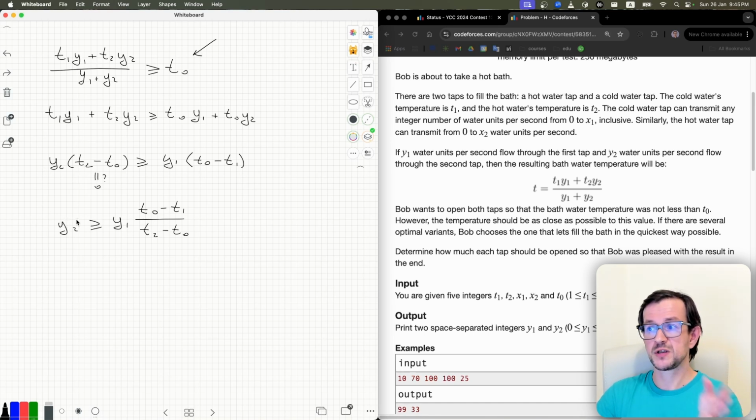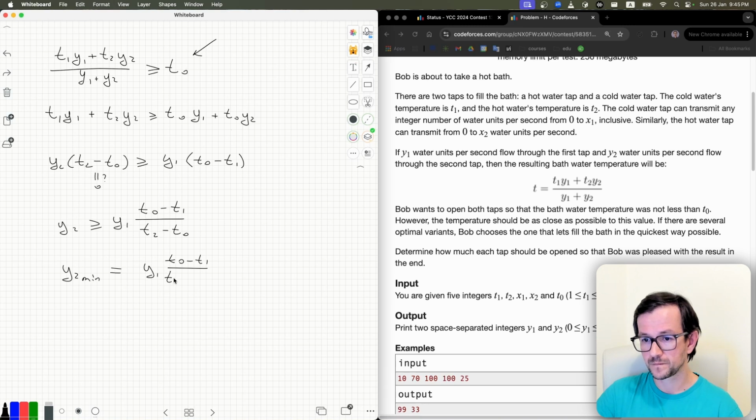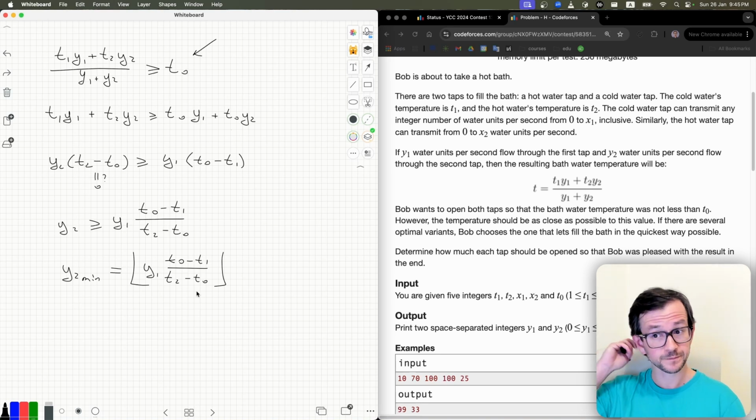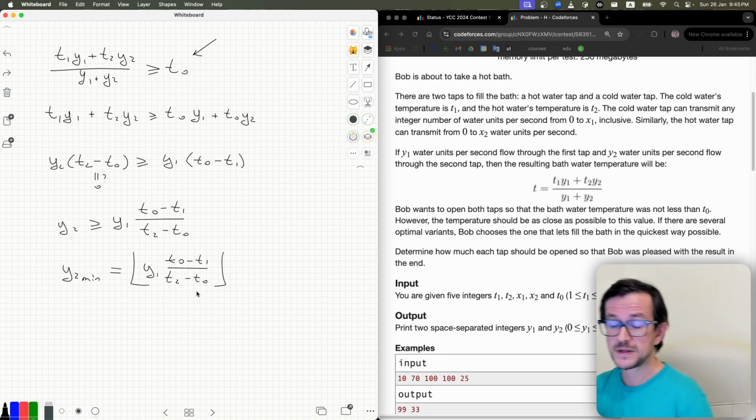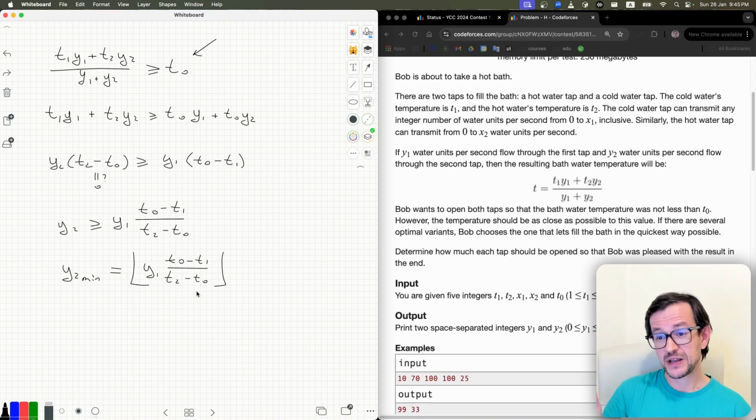If you increase the amount of hot water, the temperature will grow. So you basically need to find the minimal value of y2 required. When you pick y2, you pick the minimal value which satisfies this inequality. So basically y2 min will be equal to this thing, rounded up. That's it. It turns out there is another tricky case in this problem, but let's talk about it later.